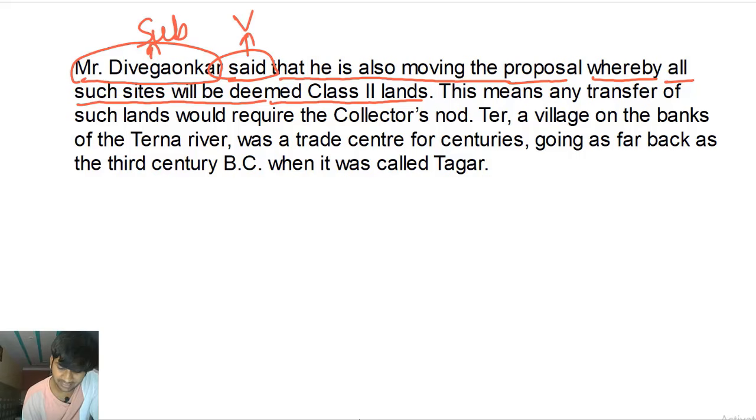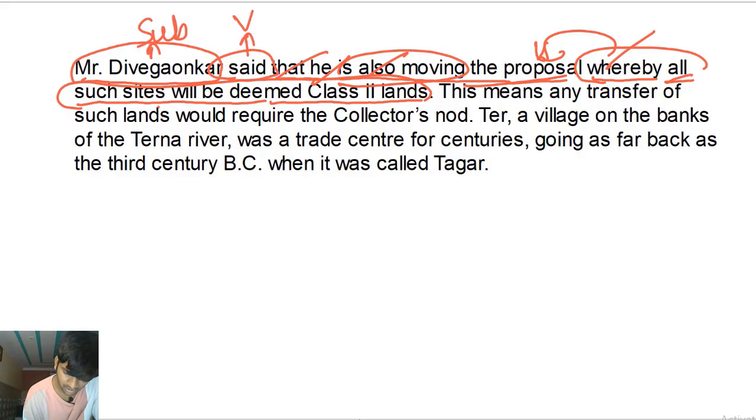All right, so he said that, conjunction of this clause, noun clause, he subject, is moving, verb phrase, also modifier, moving what? The proposal, by which, okay, adjective clause, this is the adjective clause that is giving information about the noun proposal, by which all such sites, by which conjunction, all such sites, subject will be deemed, verb phrase, deemed what? Class 2 lens, object of the verb deemed. The same thing, this has two clauses.